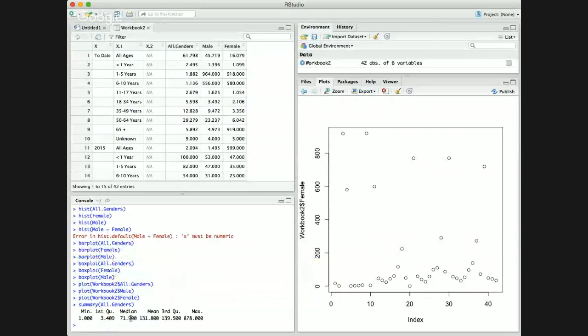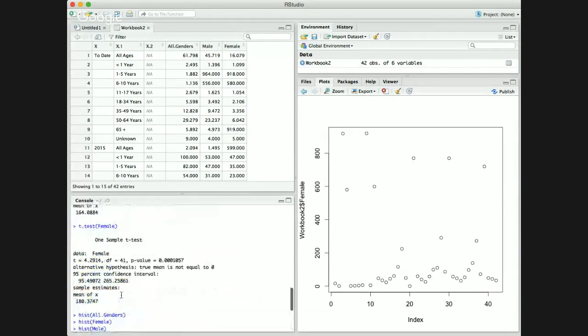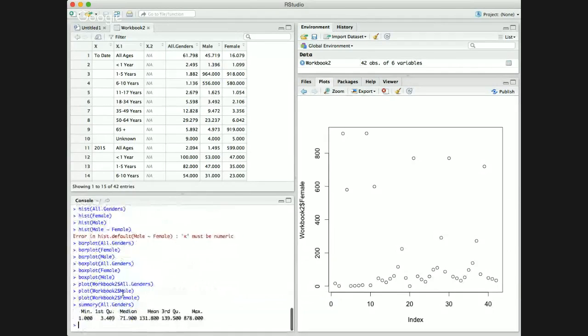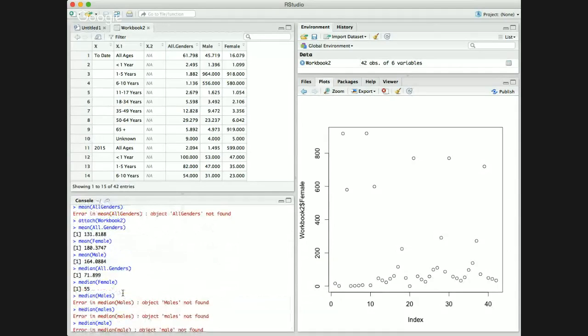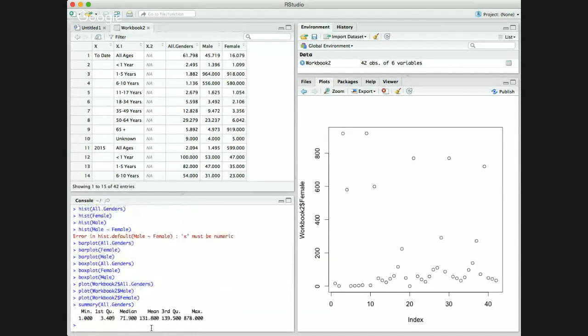So this gave me the summary of gender. It has a minimum of 1, median 71.9, and we did that up here. Right here, to round up, 71.9, median 133. So it just gives me that, and I did that for all three also.